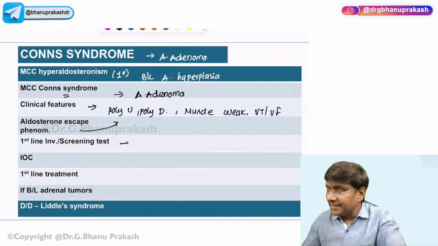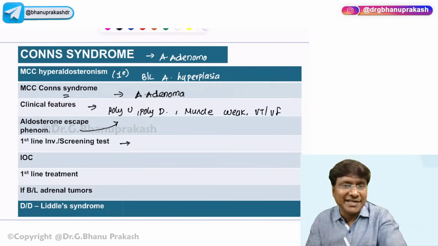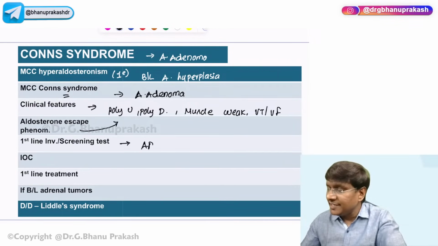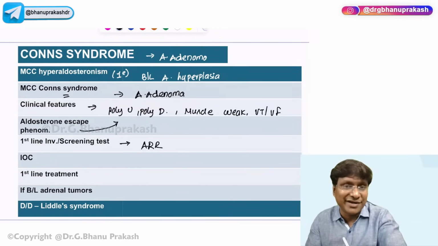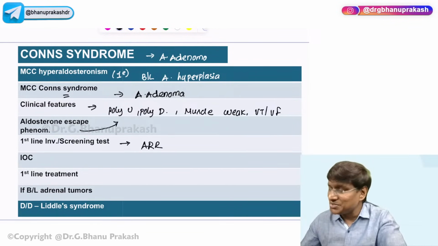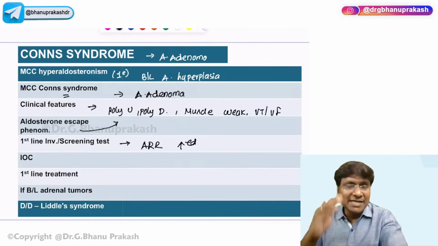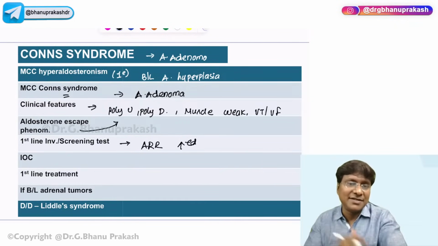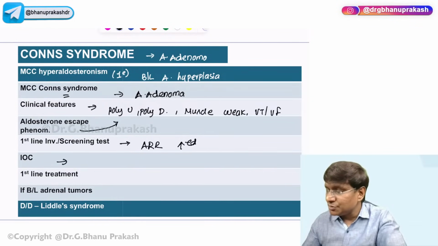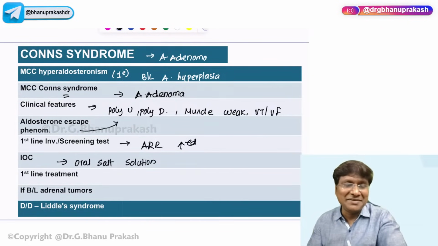Then what exactly is the first line or screening test in Conn's? The first line or screening test is the aldosterone-renin ratio. The aldosterone-renin ratio will be increased. Why? Because aldosterone levels will be high and renin levels will be low. Then what is the investigation of choice? The investigation of choice will be the oral salt solution test. Then what is the first line treatment in patients with Conn's?